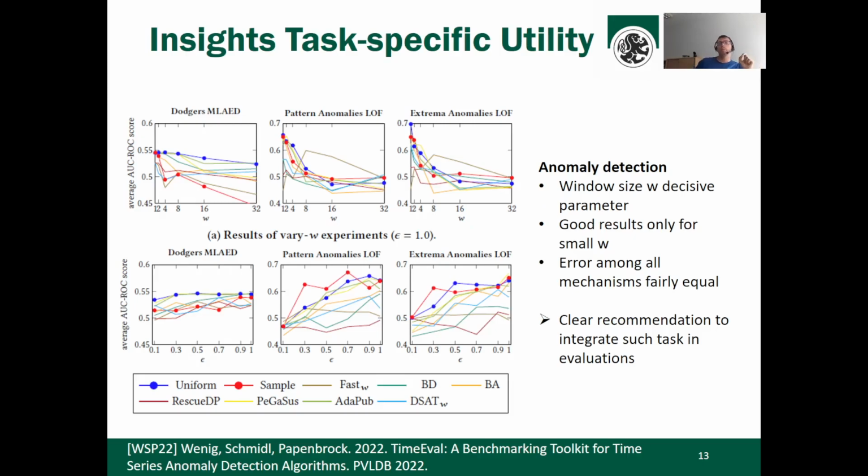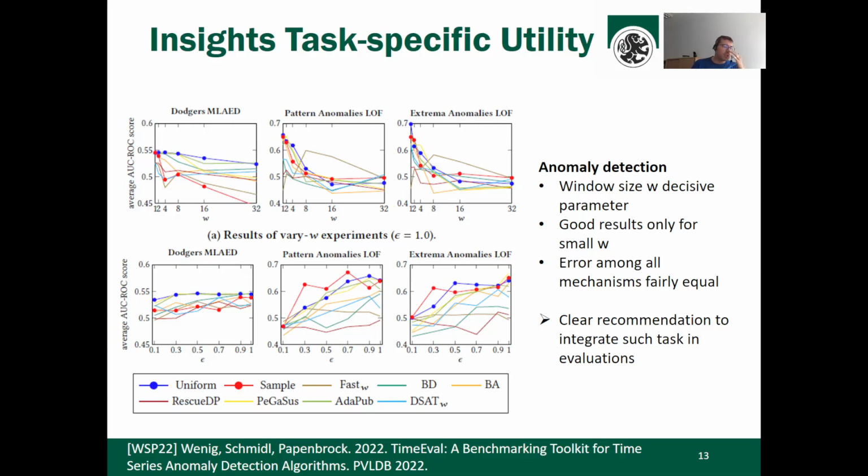Now let's move to task-specific utility. So far we considered abstract error metrics. Now we have a specific task, which is anomaly detection, and here we use the benchmarking toolkit from last year's VLDB. And what we find here is that only for very small sizes of W, the anomaly detection on private stream releases actually makes sense. So much smaller than the window size we had on the prior slide. Also, we find that the error among all mechanisms actually is fairly equal.